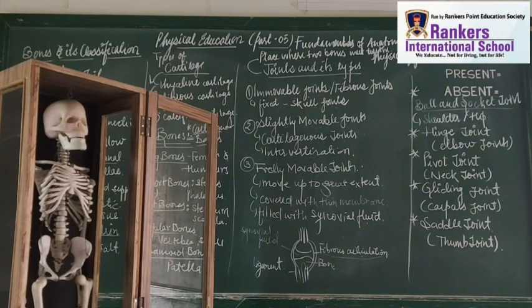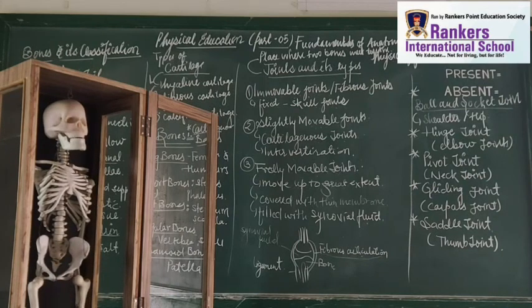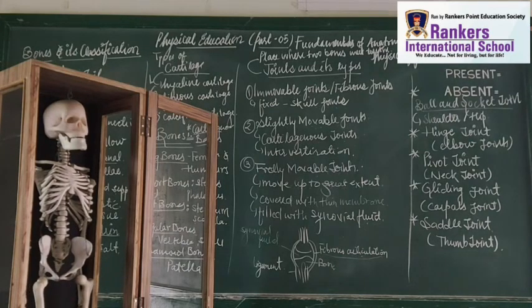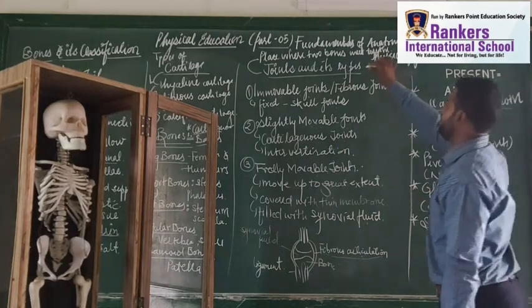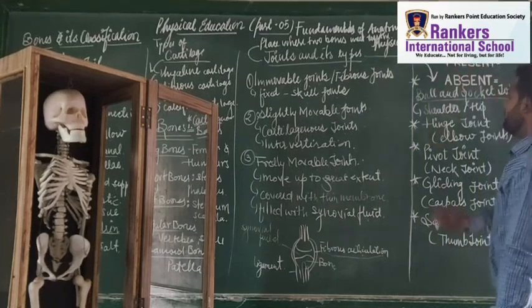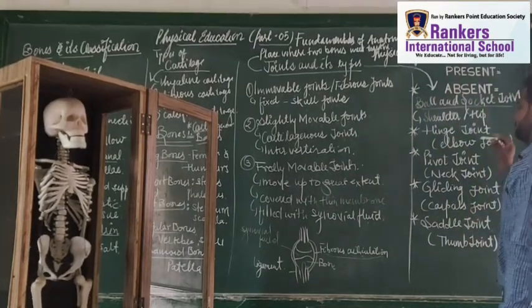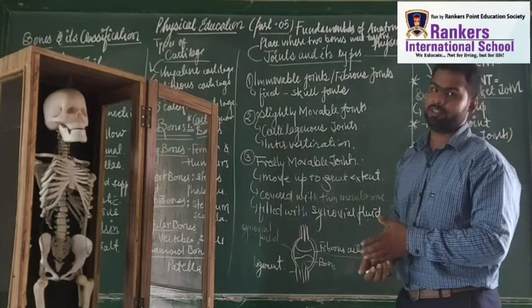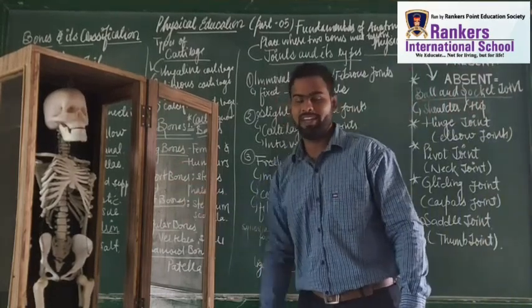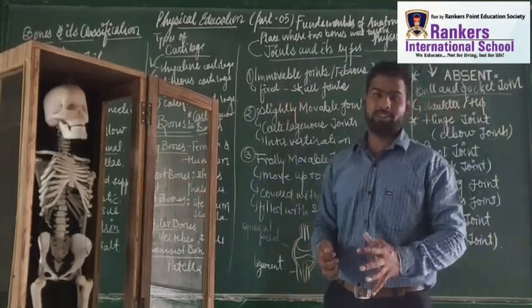So that is why in physical education it has become very important for us to know about our body and understand things properly. That is why we are here with Mr. Modi to explain everything today. Now I am going to deliver the next topic, the types. We'll be talking about what is a ball and socket joint, a hinge joint, a pivot joint, and many things with the help of Mr. Modi. I hope you love this session, students.